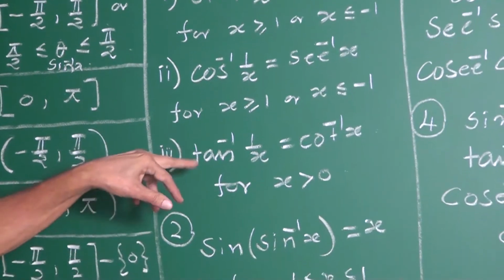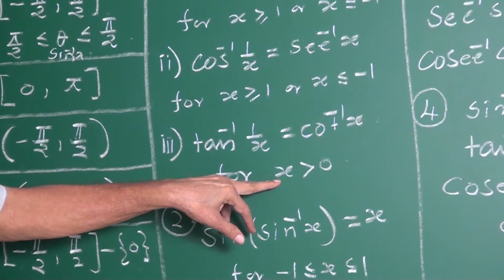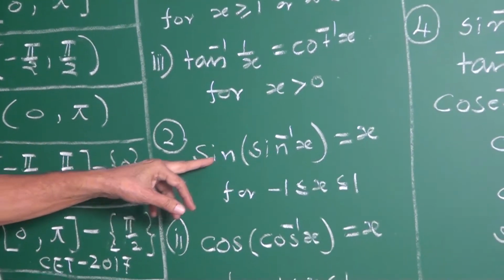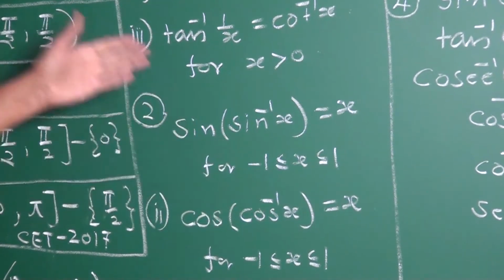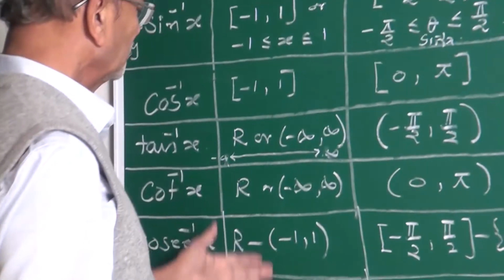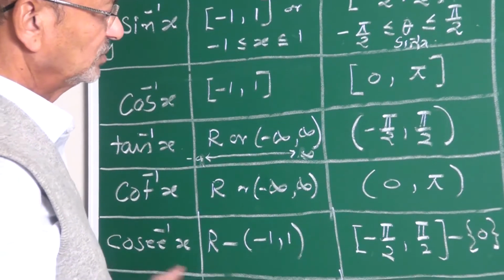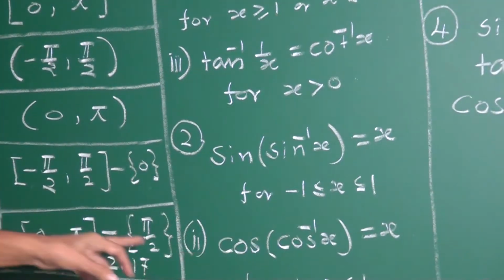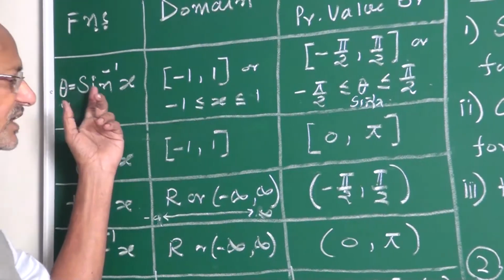Third, tan inverse 1 by x equal to cot inverse x, for all x positive, only positive values, my friends, remember. Second property, sine of sine inverse x equal to x, for all x in the domain of their respective ITF. So for sine of sine inverse x equal to x, x takes the values between minus 1 to plus 1, the domain of sine inverse.